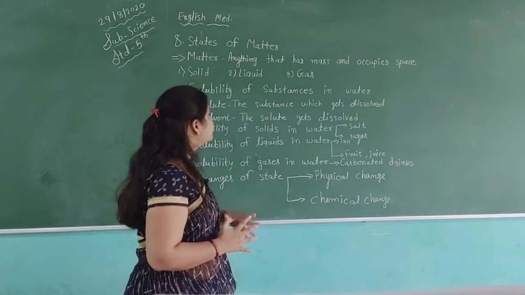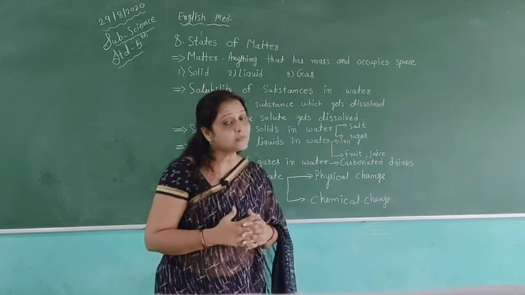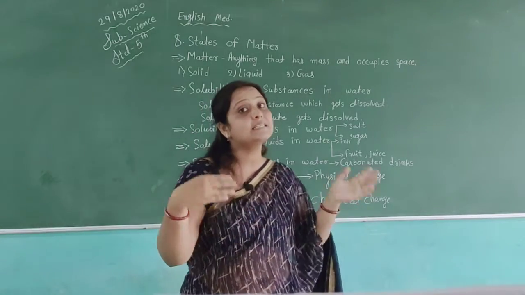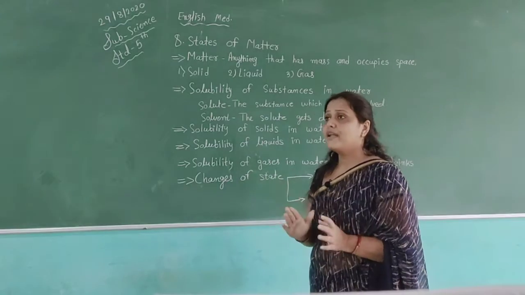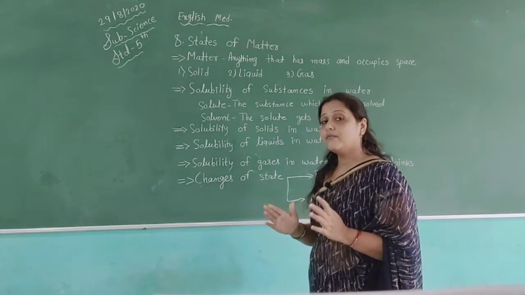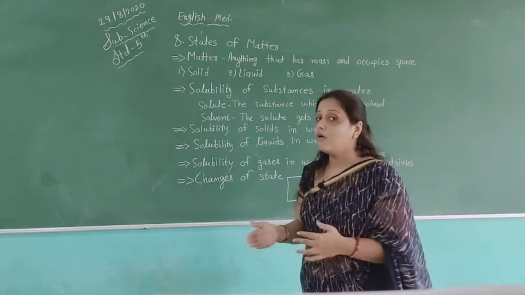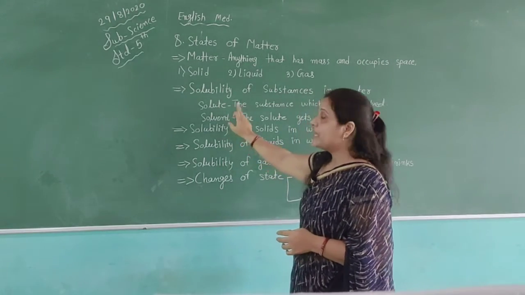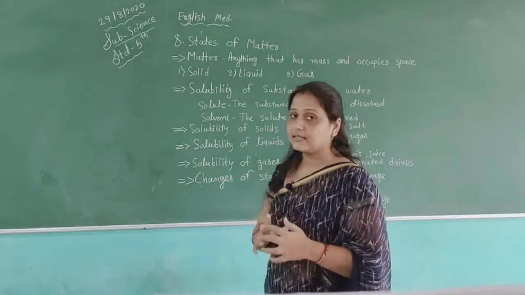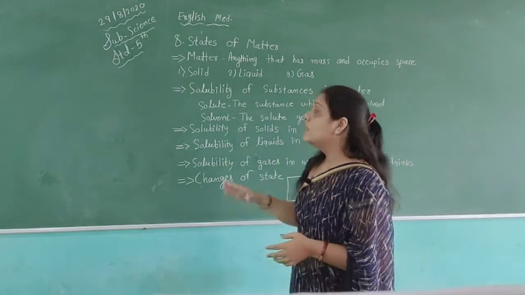And the other thing is solvent. What is the meaning of solvent? The substance in which the solute gets dissolved is called the solvent. So when we mix or dissolve anything, we have two things, solute and solvent. If we have these two things, then this process is possible.